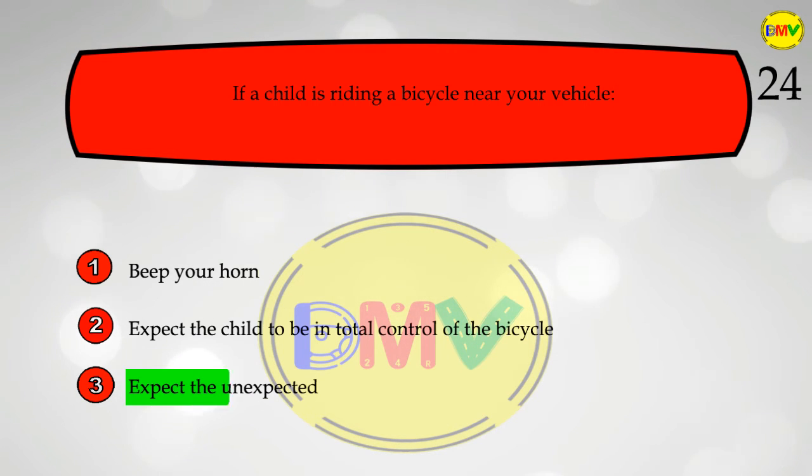The correct answer is 3. Children on bicycles are sometimes unpredictable. Young bicyclists are especially likely to make surprising changes in direction. Remember that children and bicycles are both small in stature and may become difficult to see.